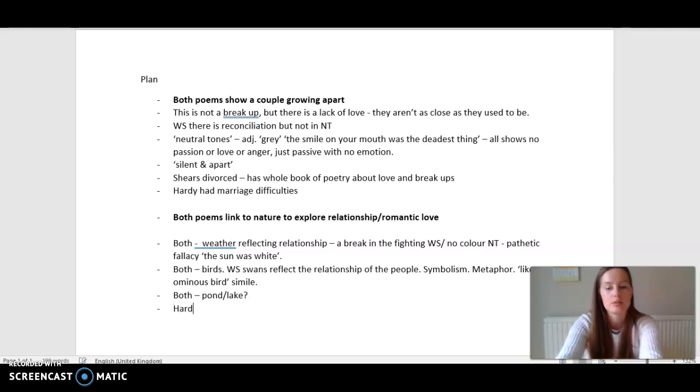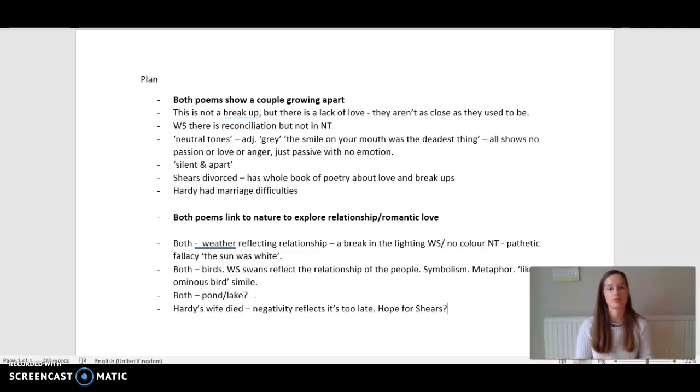And just finally, the context. I want to put about Hardy's wife. His first wife died, and so perhaps the negativity reflects the fact that it's too late. She's gone, so they can't reconcile, whereas there's more hope for Shears. But I'm going to put a question there just to remind myself that rather than saying it's definite, I'm going to say it suggests. So that's just quickly a plan of the main points.